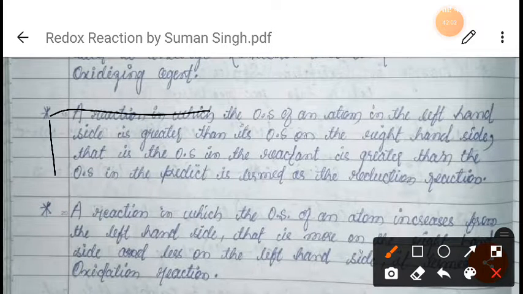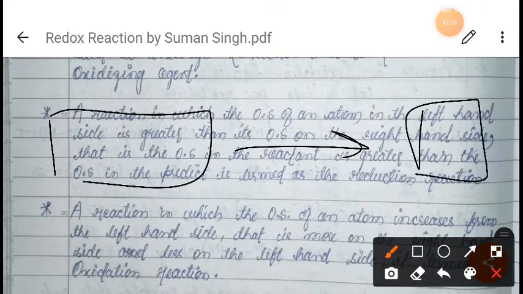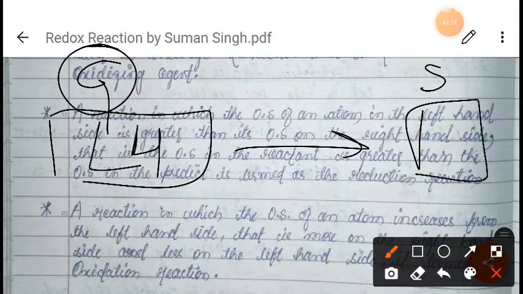You know that a reaction has two sides, left hand side and right hand side, right? So if the oxidation state of an atom on the left hand side is greater than its oxidation state on the right hand side, okay, the right hand side is smaller, the oxidation state on the left hand side is greater.